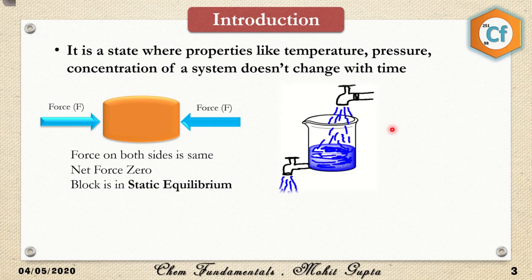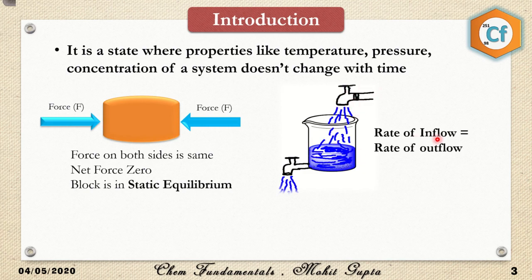Next we talk about dynamic equilibrium. What is dynamic equilibrium? Dynamic means that there is a sort of motion. Some motion is going on. That's why it is not static, it is dynamic. So what kind of motion is there, such that most of the properties like temperature, pressure and concentration are constant? To explain that, I have taken a beaker which is attached with a tap from where the water is flowing down, and above it I have taken one more tap which is filling this beaker.